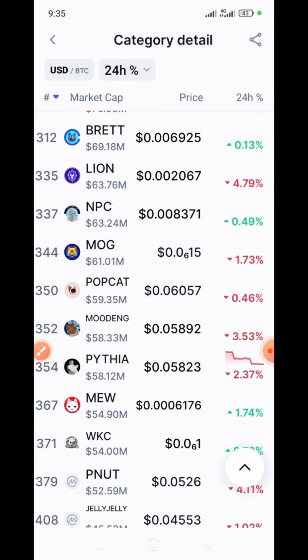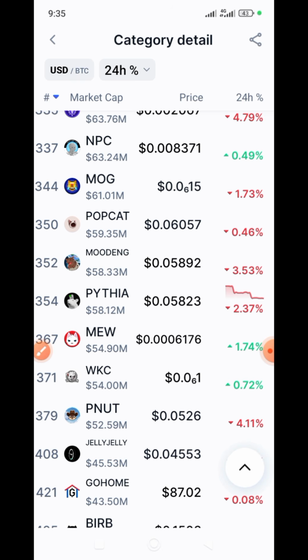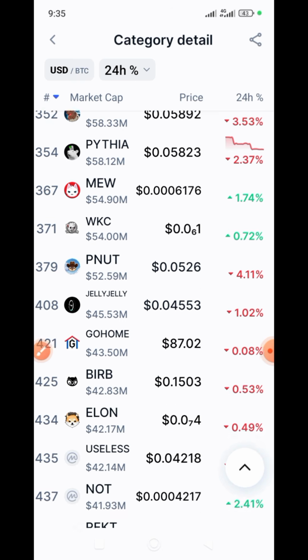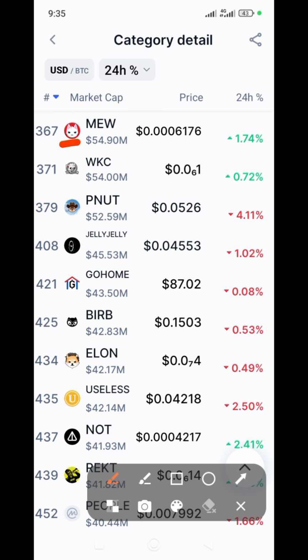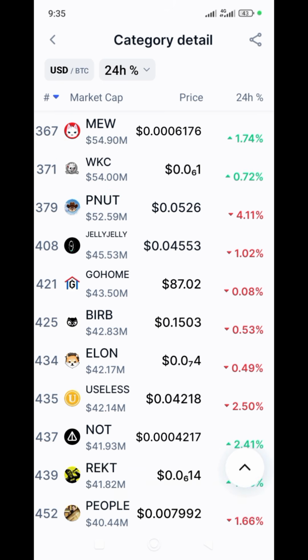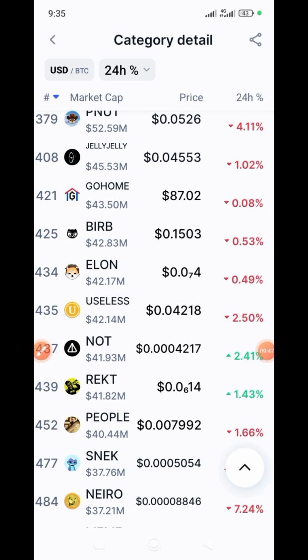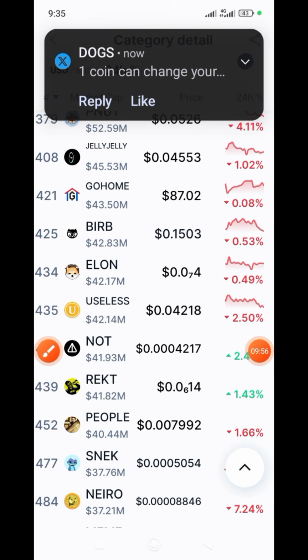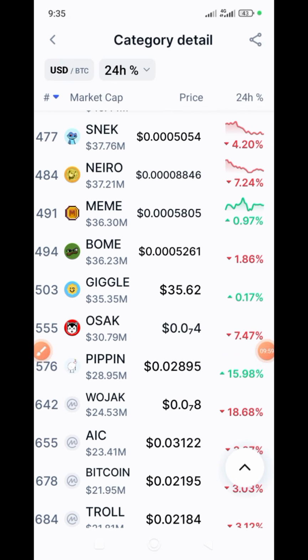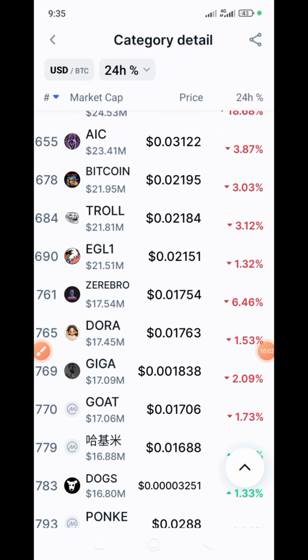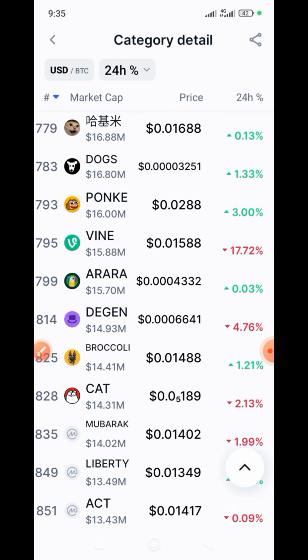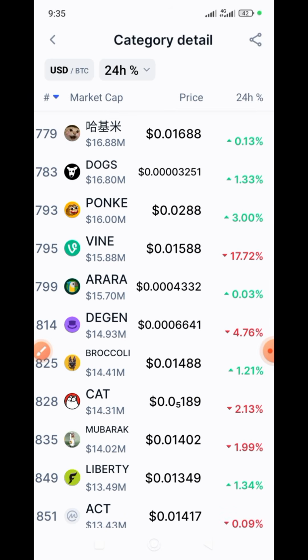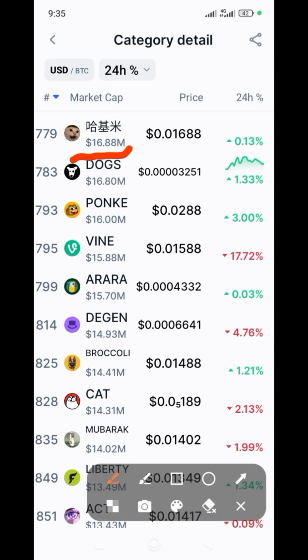Baby Doge, Lion, NPC, Popcat, Mew, WikiCat. Can you see WikiCat, 54 million market cap? WikiCat is among the memes. So meme coin is another strong narrative. Elon, Bird, Not. This meme is a very strong narrative. You ought to look into it. All right, so that is it. I don't want this video to be long. Dogs, you see dogs? Dogs are very strong tokens. Cats, you see? So that is it.